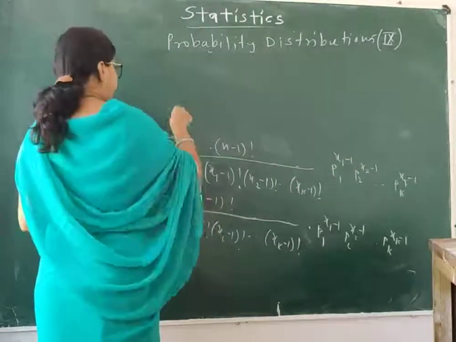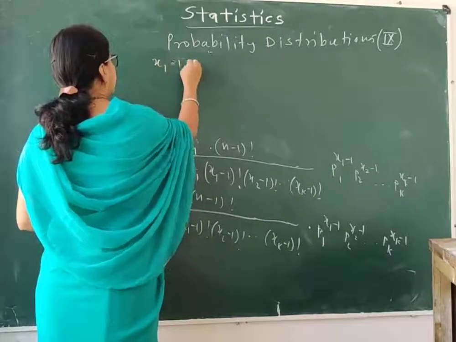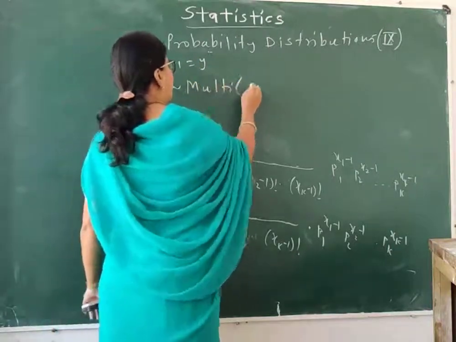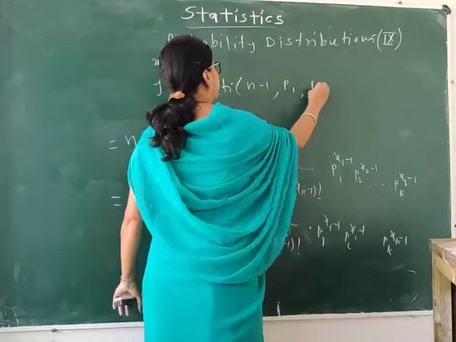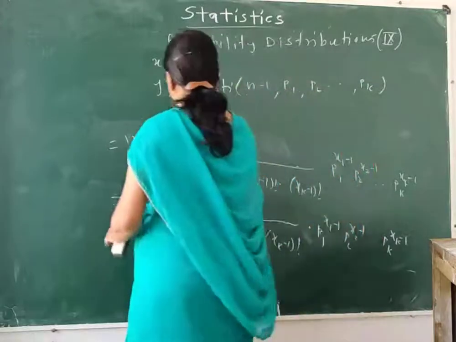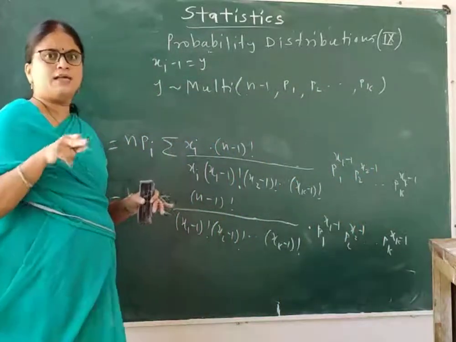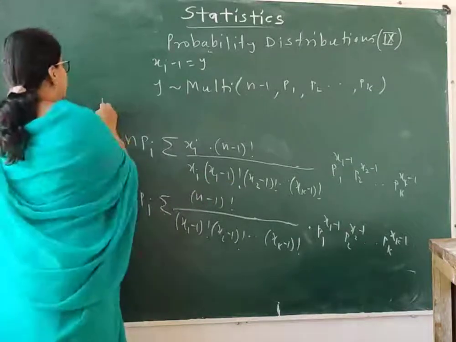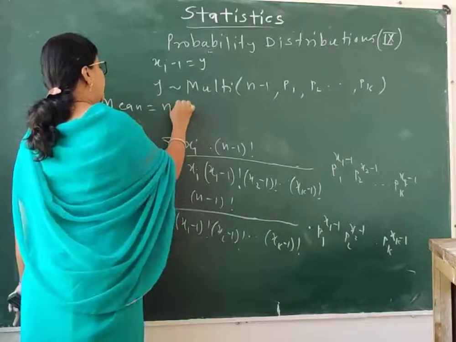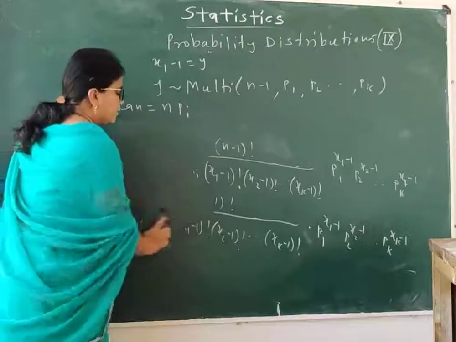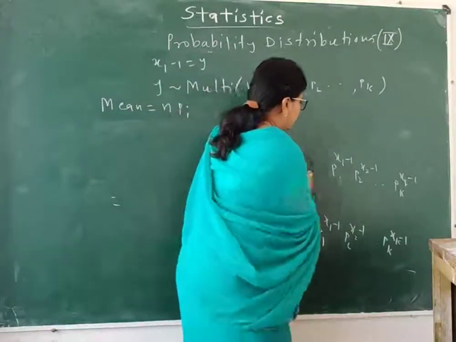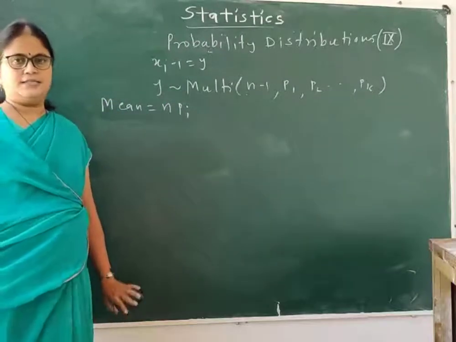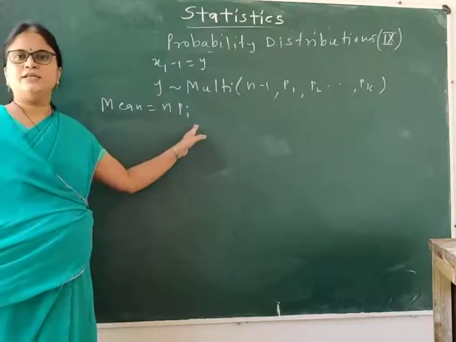Suppose I replace the value of xi minus 1 as y. Then my y follows multinomial distribution with parameters n minus 1, p1, p2, so on up to pk. And since this is a PMF over the whole range, we can take the summation over the whole range, and the value of this becomes 1. And hence my mean is equal to n pi. So do you observe, the mean of multinomial distribution and the mean of binomial distribution are both the same. Getting the message? So mean is equal to n into pi.